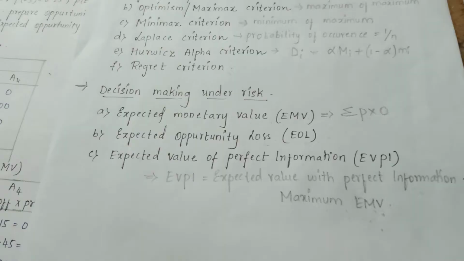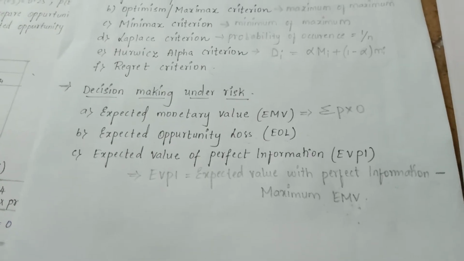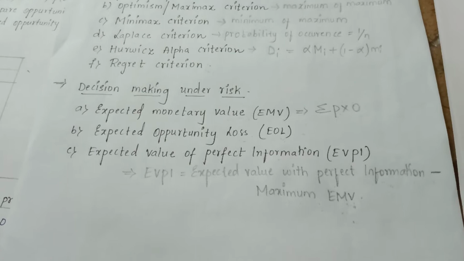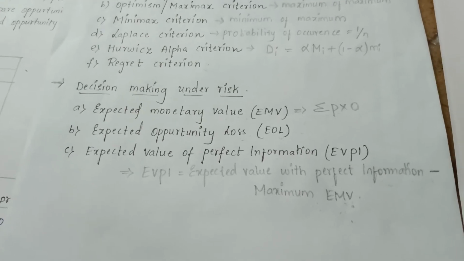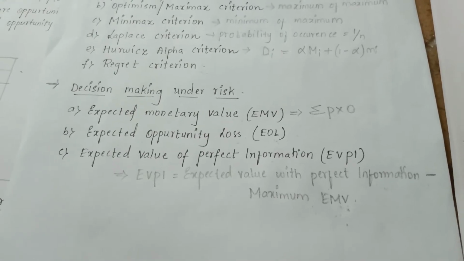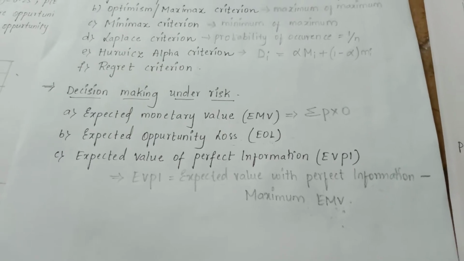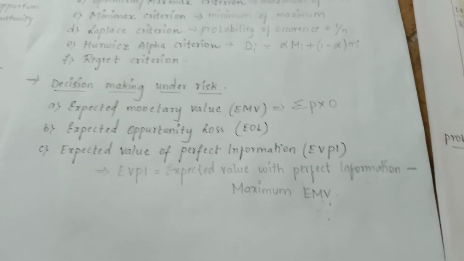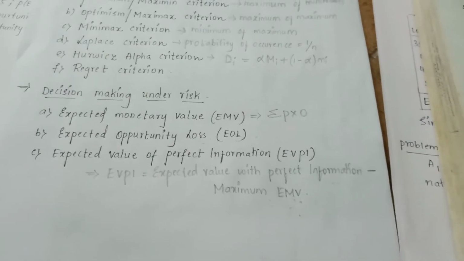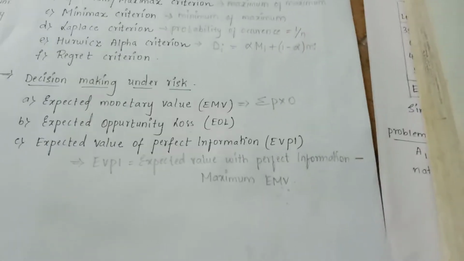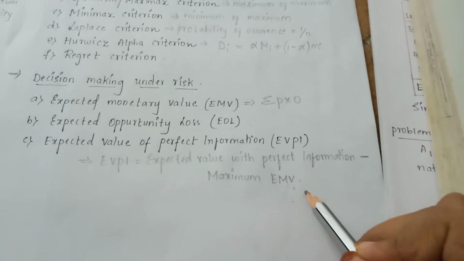Clear, everyone? And the next one is expected value of perfect information, that is EVPI. The expected value with perfect information is the average return in the long run if we have perfect information before a decision is to be made. So here, students, the EVPI is calculated as the expected value with perfect information minus the maximum EMV.